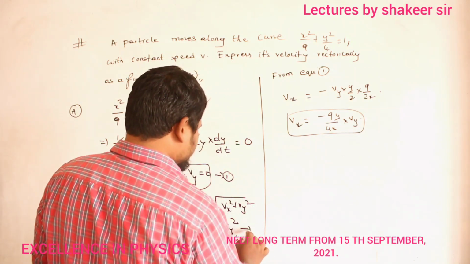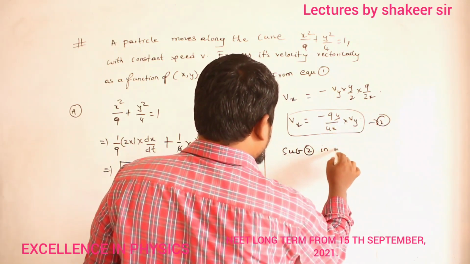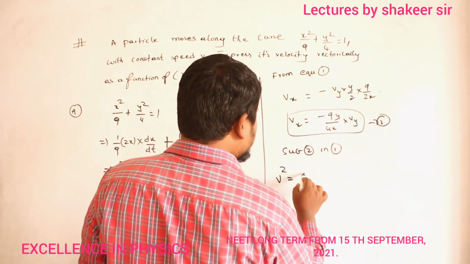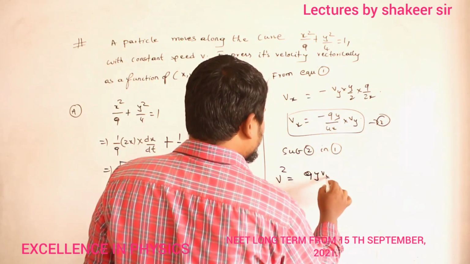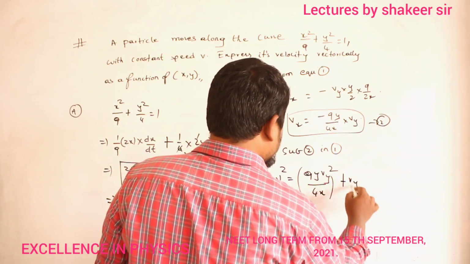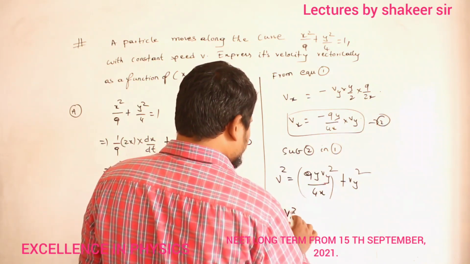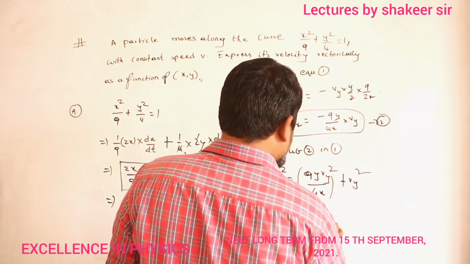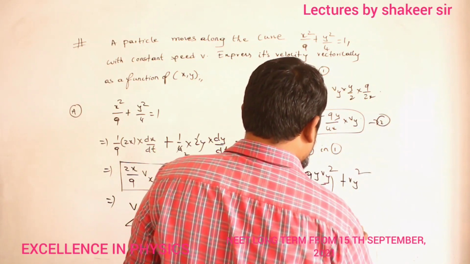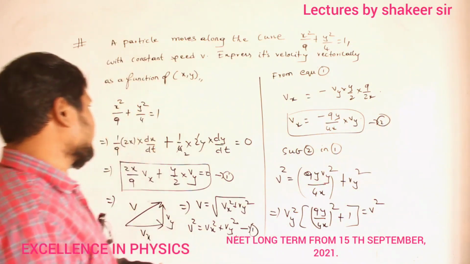So let it be my equation number 1. Let it be my equation number 2. So substituting 2 in 1. Okay? So therefore, V square is equal to Vx square, which is 9y Vy divided by 4x whole square, plus Vy square. Clear, no? So Vy square, if I take common, then what am I left with? 9y divided by 4x whole square plus 1. Clear, no? So this is equal to V square.